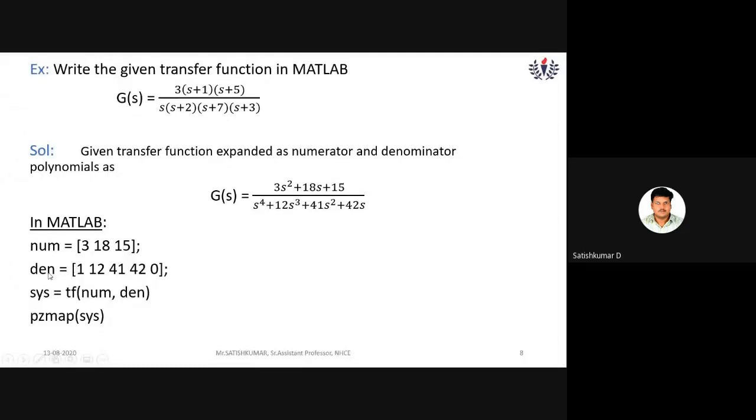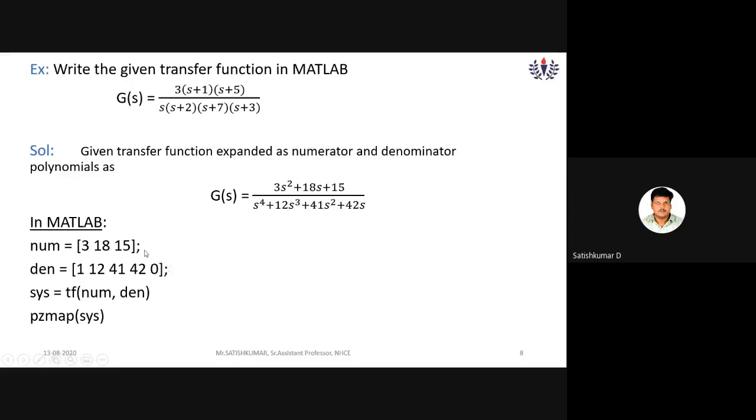And similarly DEN, that is the denominator polynomial. DEN is the MATLAB variable, I named it DEN in short. Equals to, and the denominator is a 4th order polynomial, so you need to enter only the coefficients. So 1, the S power 4 coefficient is 1 and the S cube coefficient is 12. The S square coefficient is 41, the S coefficient is 42, and there is no constant, so 0. And if you observe, at the end of the NUM statement and the DEN statement, I put a semicolon.